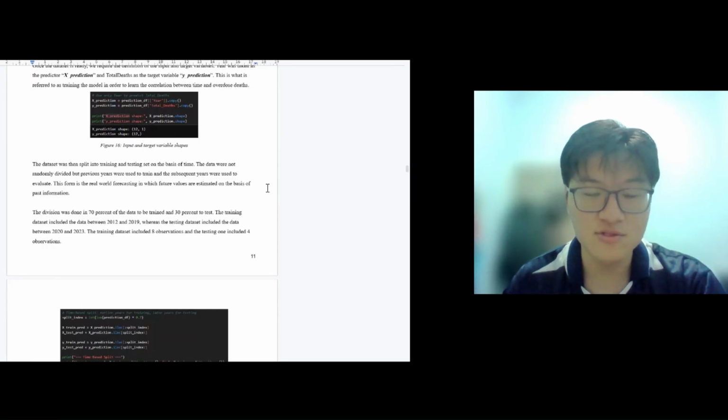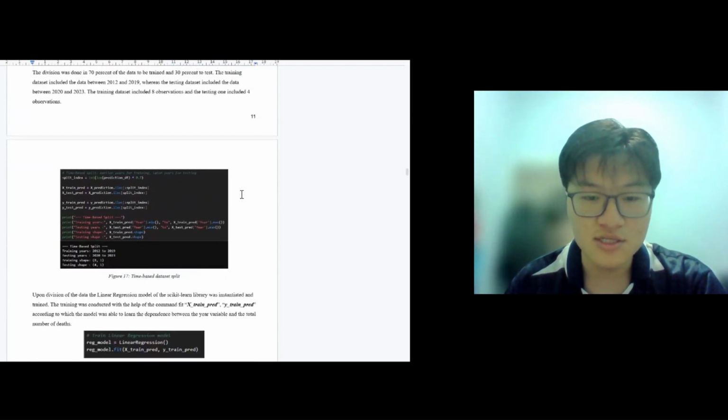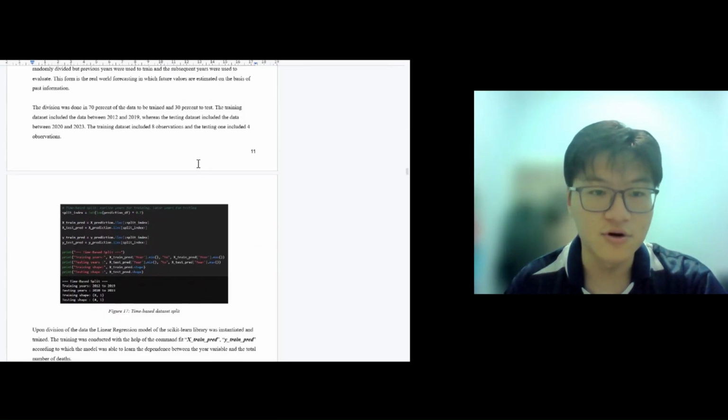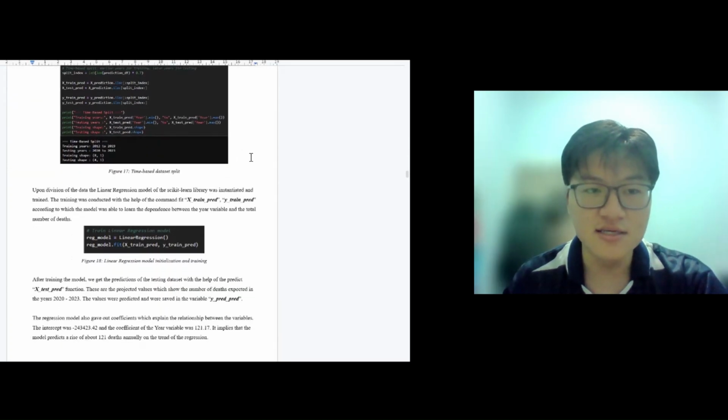Specifically, 70% of the data from 2012 to 2019 was used for training, while the remaining 30% from 2020 to 2023 was used for testing. This approach reflects a realistic prediction scenario where past data is used to estimate future outcomes. So after preparing the data, we train the linear regression model using the training data set.